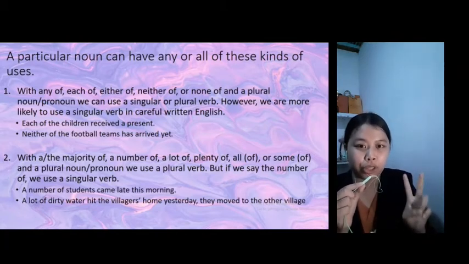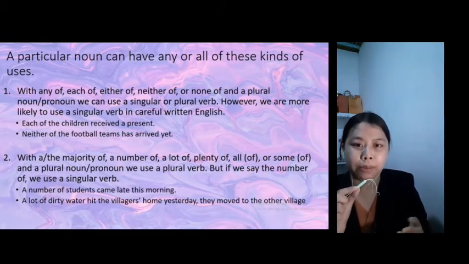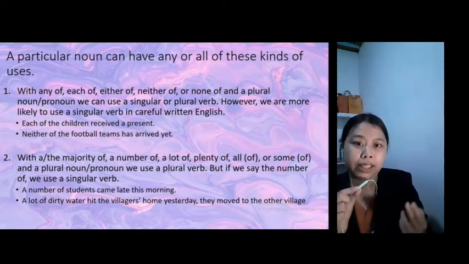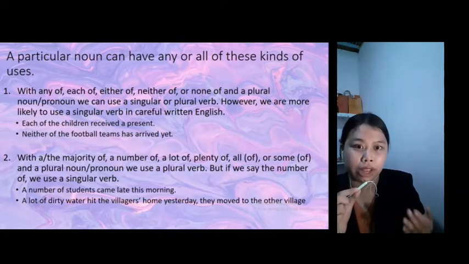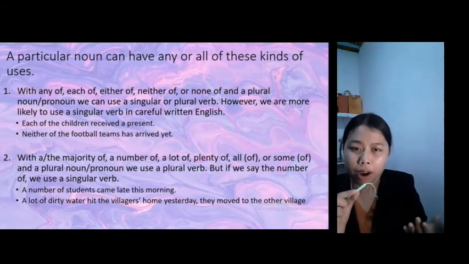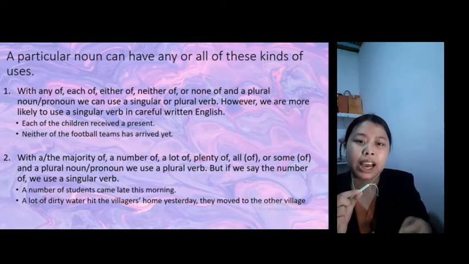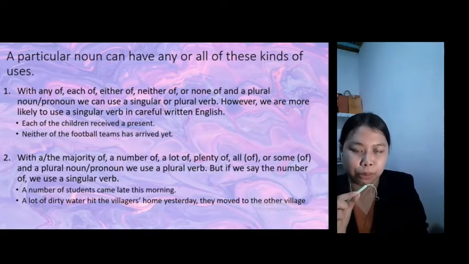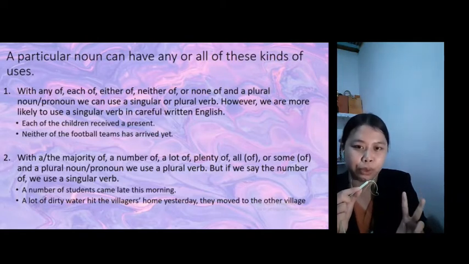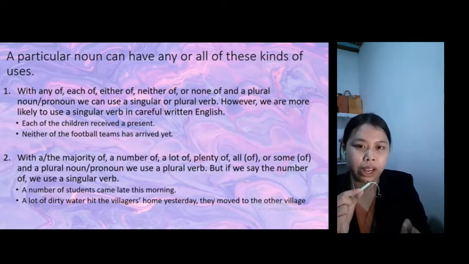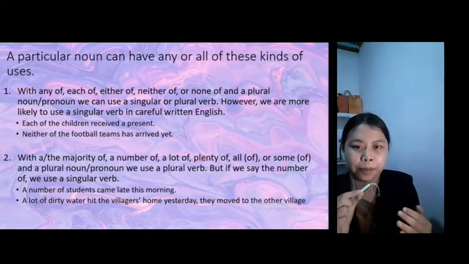And the next, number 2, with a or the majority of, a number of, a lot of, plenty of, all of, or some of, and a plural noun or pronoun, we use a plural verb. But if we say the number of, we use a singular verb. For the example number 1, a number of students came late this morning. For the example number 2, a lot of dirty water hit the villagers' home yesterday. They moved to the other village.